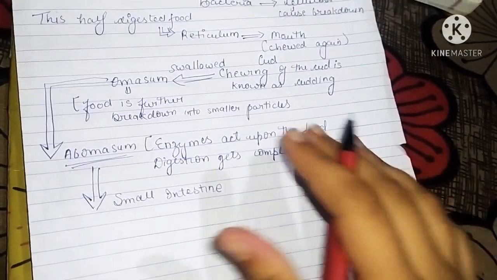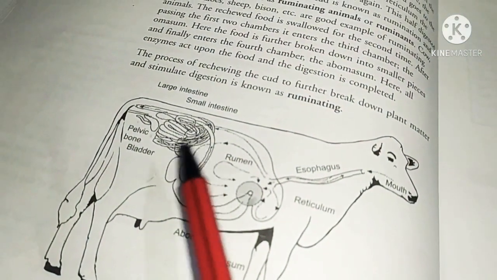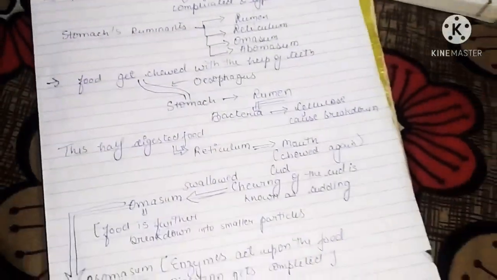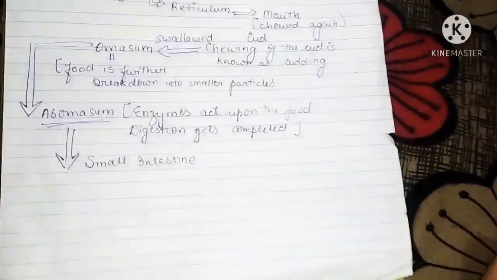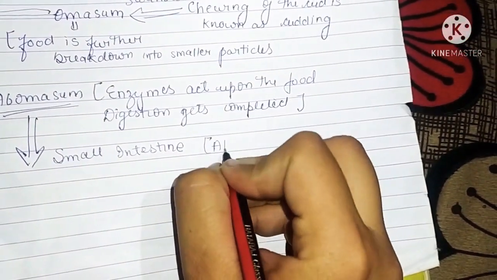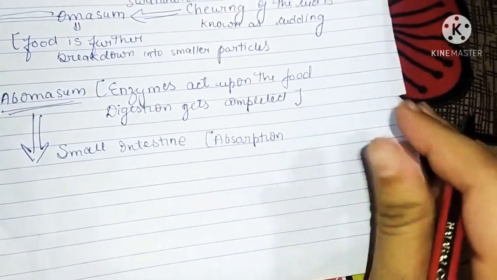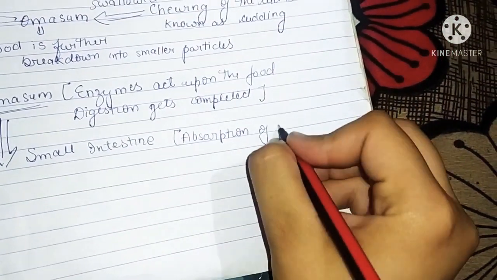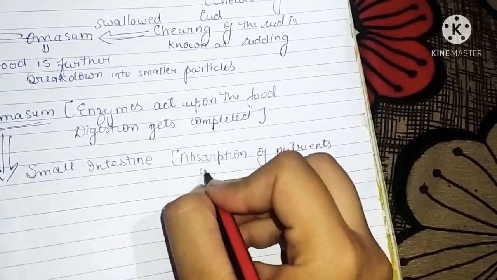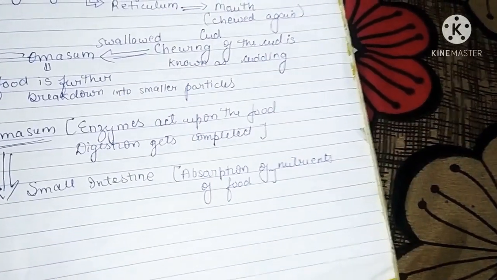Let me show you the small intestine. So this is your small intestine. As usual, in the small intestine absorption will occur. Absorption of what? Absorption of nutrients from the food will occur in the small intestine.